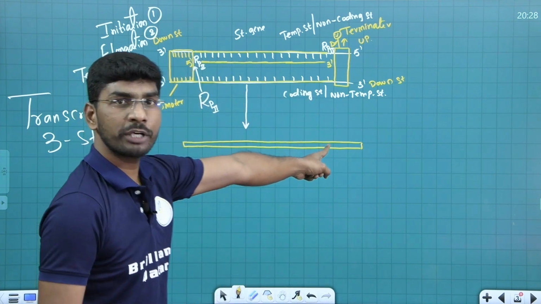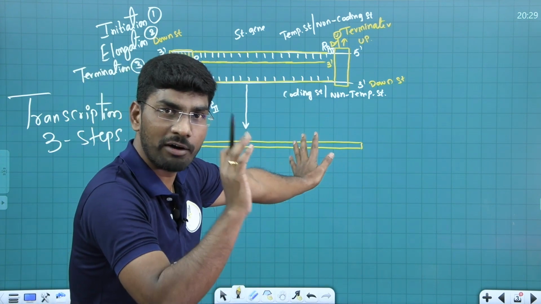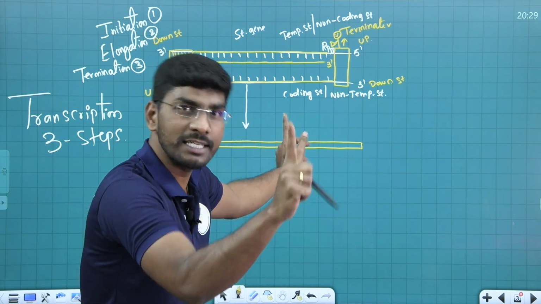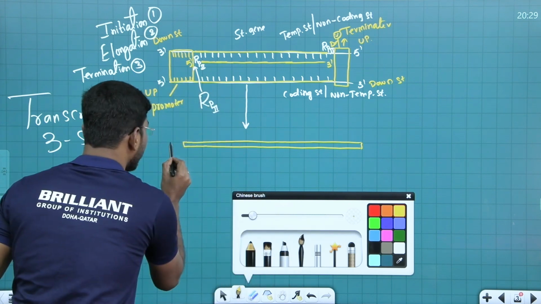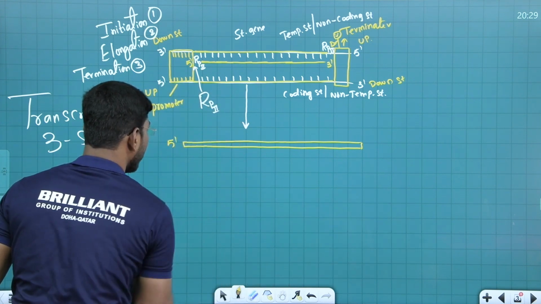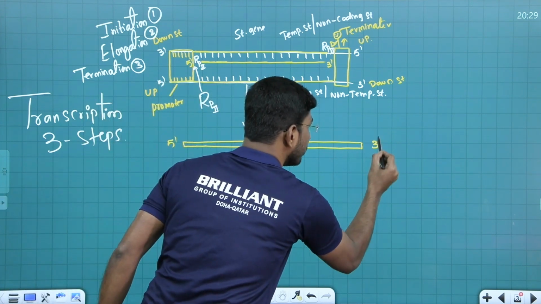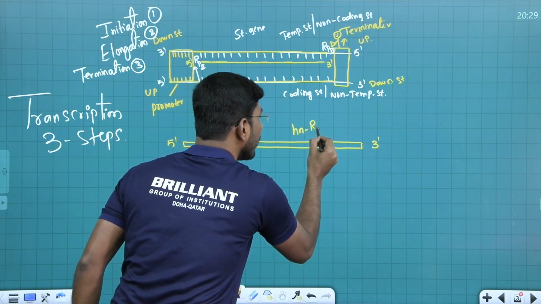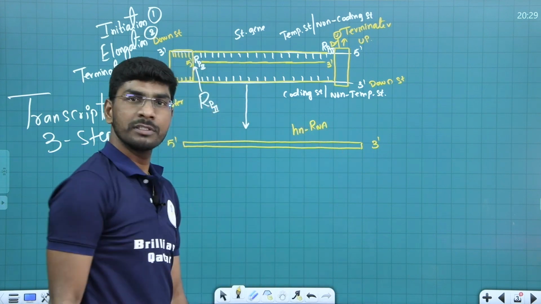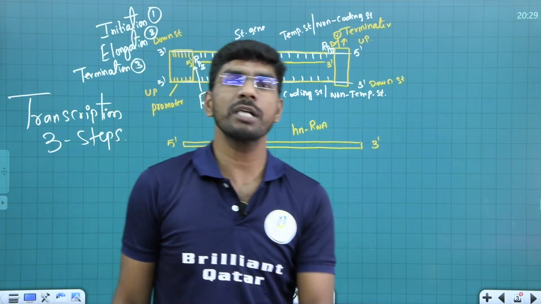It doesn't mean double strand, student. It is a single strand only. Just for our understanding, I am representing it like this. It is a single strand only. It is not double strand. Now, this side is what? Tell me which prime is there? This is 5', right? 5', and this is what? 3'. Done. This RNA is called what? hnRNA.